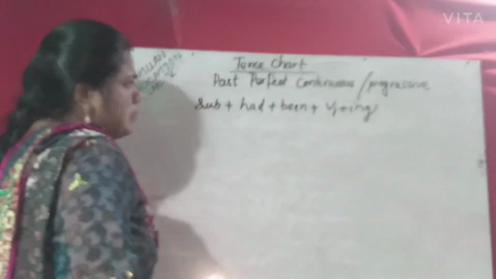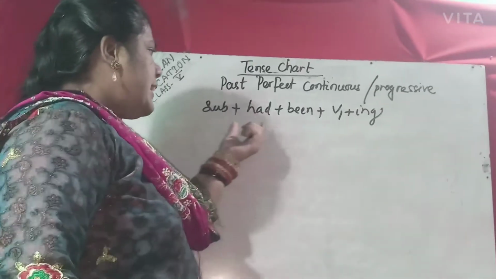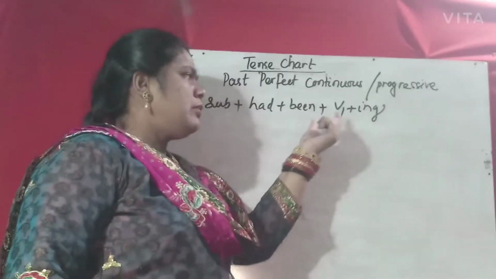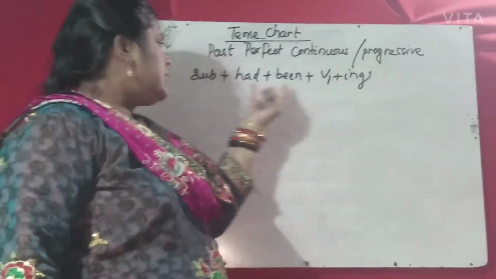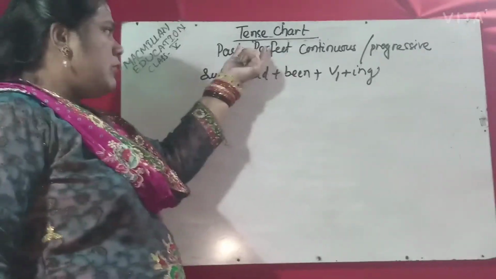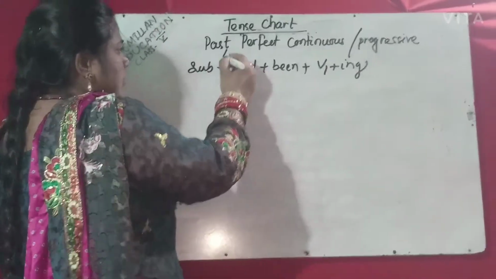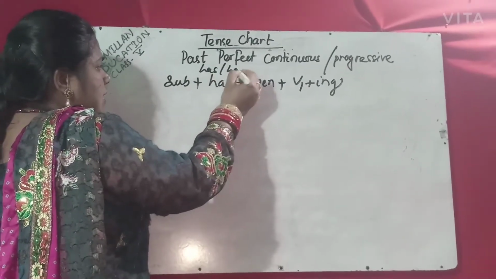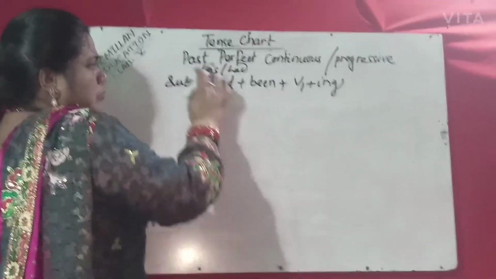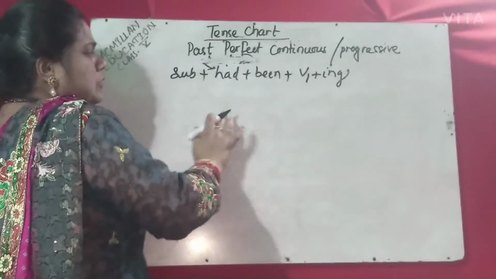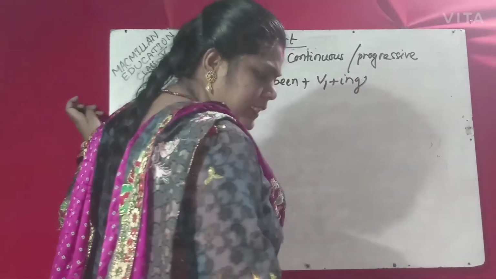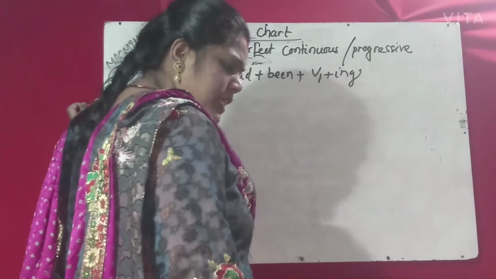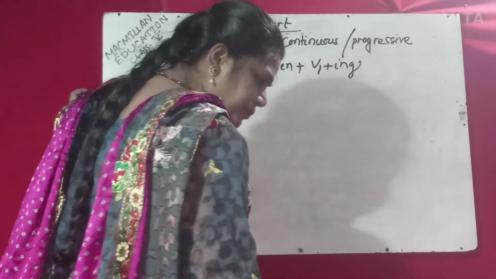Like the present perfect continuous: subject has or have plus been plus V1 plus ing, the verb ing form. But here the auxiliary verb has changed to had. So present perfect has has, and here its past form is used, then been and V1 plus ing. That is past perfect progressive.